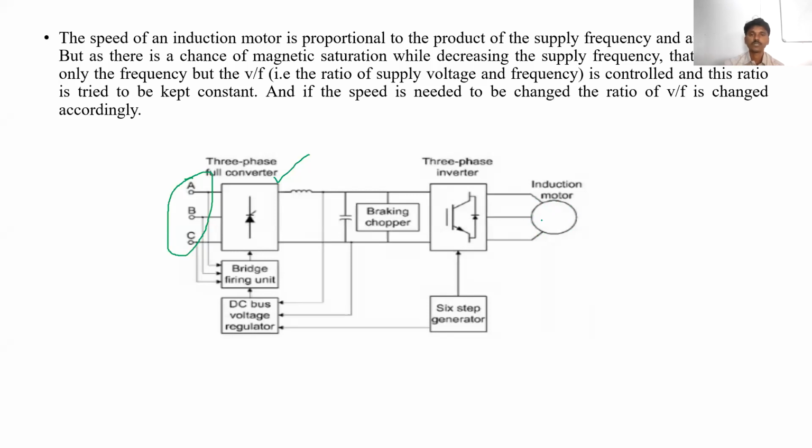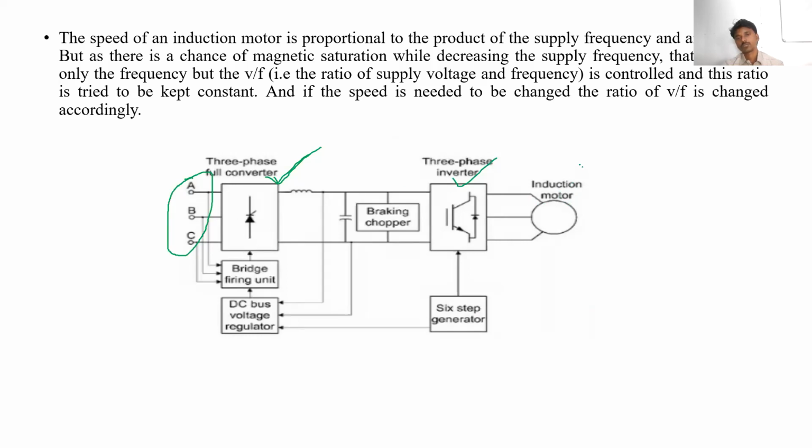In the same way, we can control the induction motor speed using rectifiers, using thyristors, diodes, transistors, MOSFET, IGBT, TRIAC, DIAC, and so on. So the motor speed is controlled through the power electronic converter. This is also a power electronic converter.